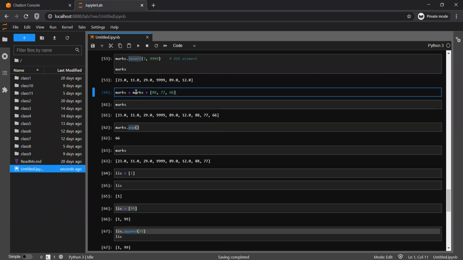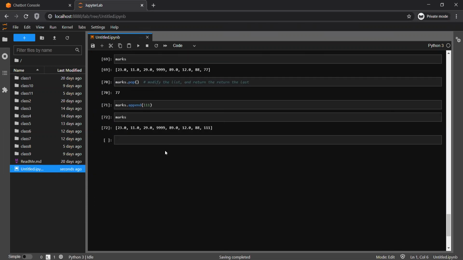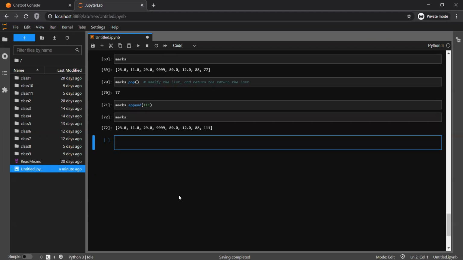So what I have done here, marks plus 88, 77, 66: this expression is returning me the list plus these three values, but it is not modifying marks itself. So what I have done is calculate this and then assign the output value to marks itself. And that is actually modifying the total marks. Okay, so let's quickly check another example to understand this scenario.